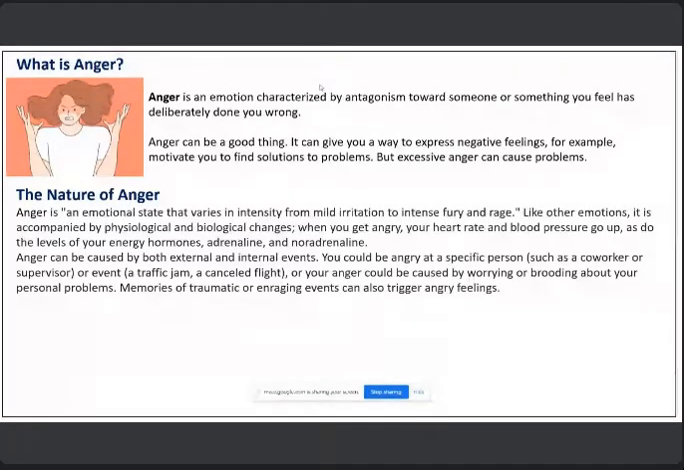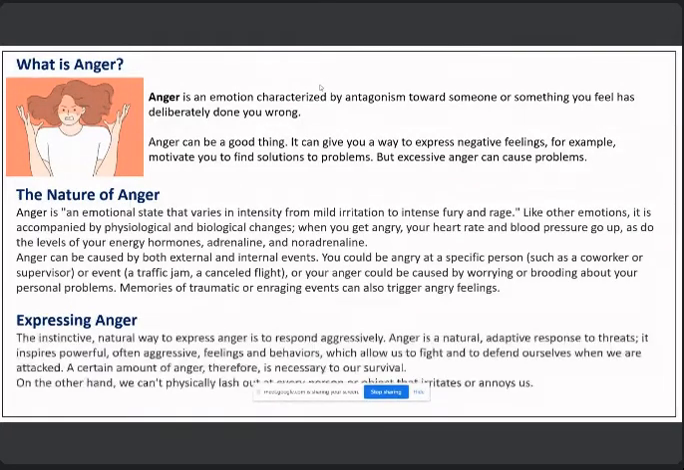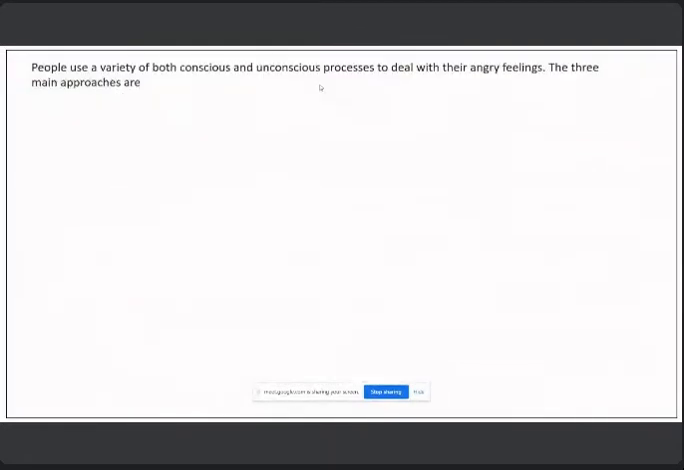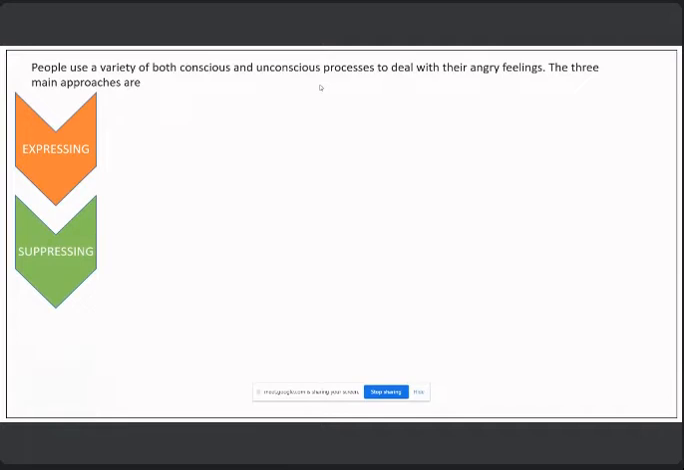Now let us see how we can express the anger. People use a large variety of ways to express them, but the most natural way to express anger is to respond aggressively. People use a variety of both conscious and unconscious processes to deal with their angry feelings. The three main approaches are expressing, suppressing, and calming.